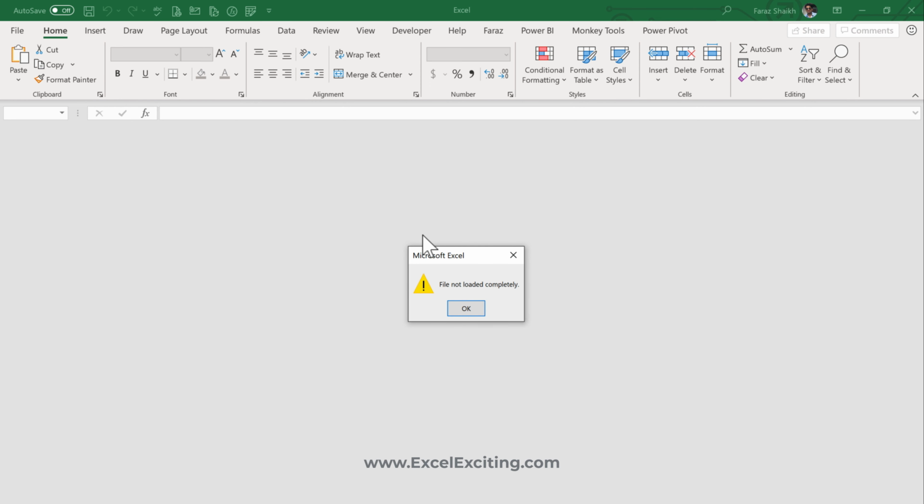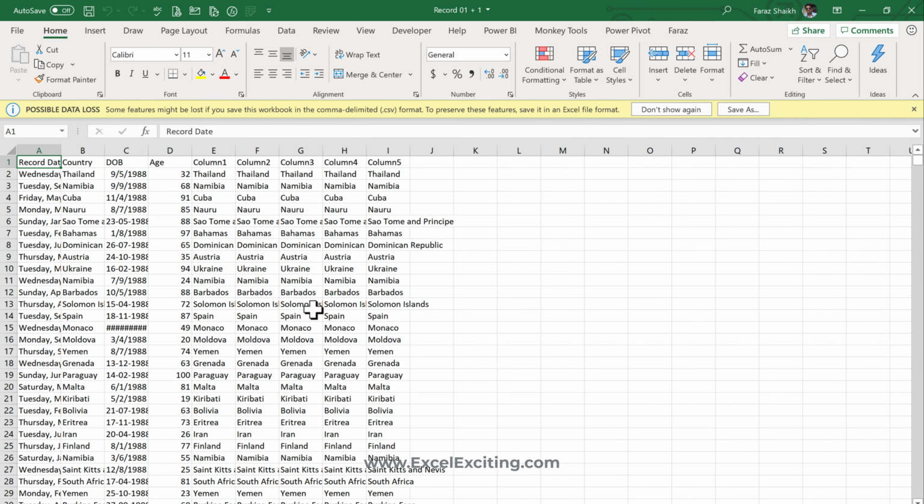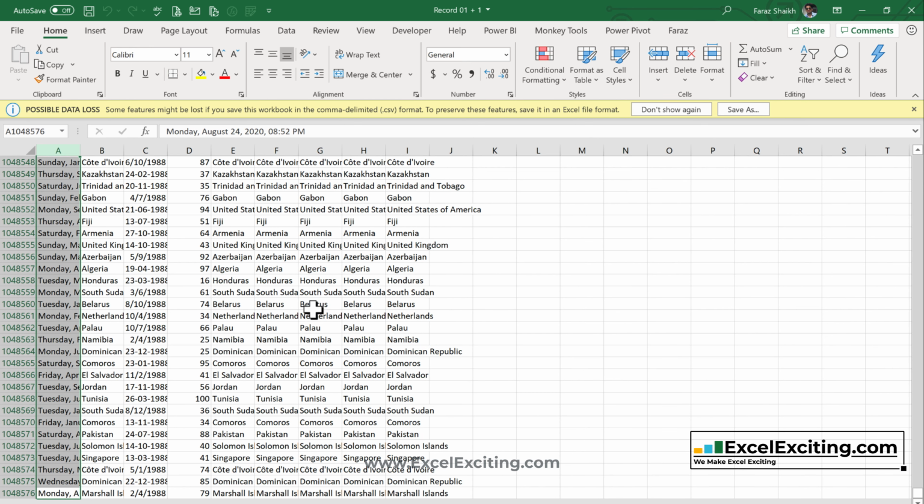When I try to open that file, we get this error, saying the file is not completely loaded. In this case, 1,048,576 records will be displayed over here. The 77th record will not be in this list. Let me show it to you over here. Coming to the last record, as you can see, this is that number of rows.